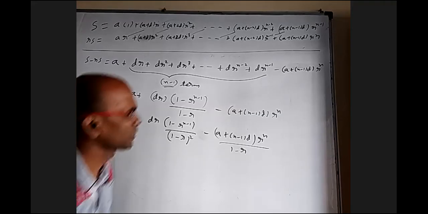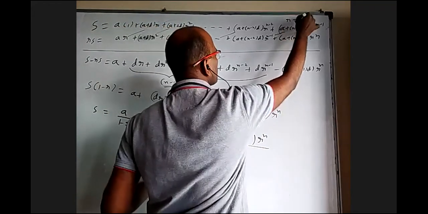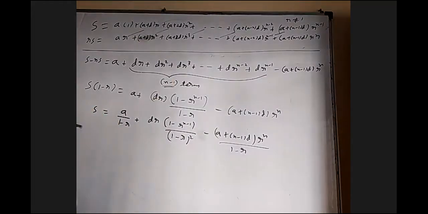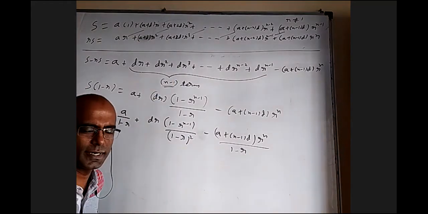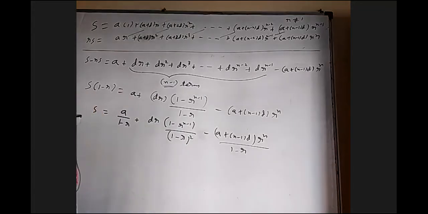I should just mention that we are deriving all this when the common ratio is not 1. If the common ratio is 1, it is not an AGP, it will become an AP itself. Then we don't need this formula, we can use AP.